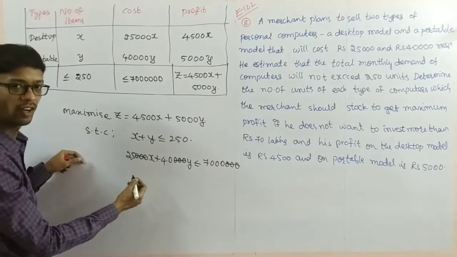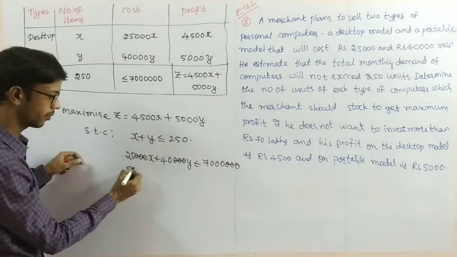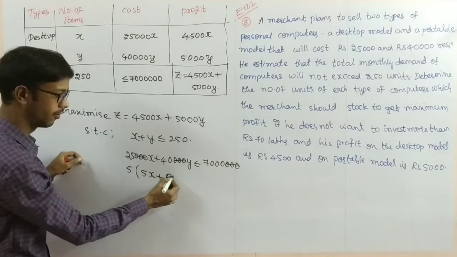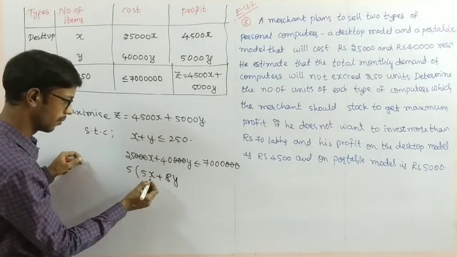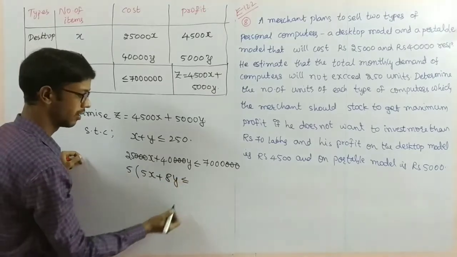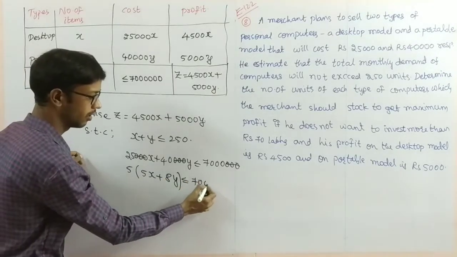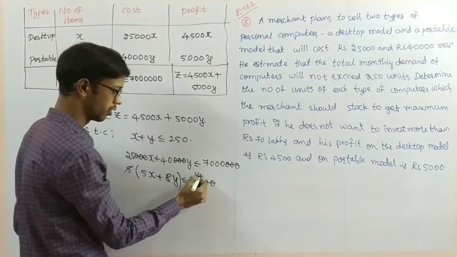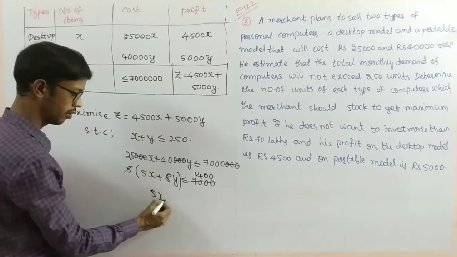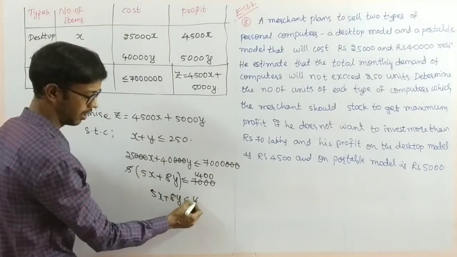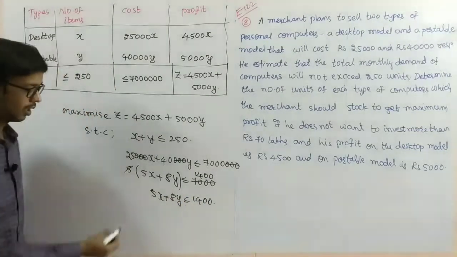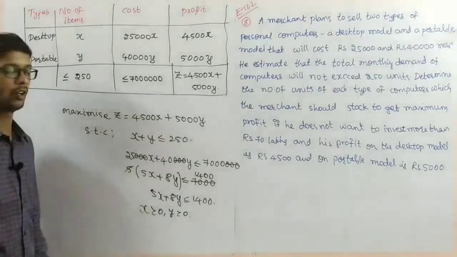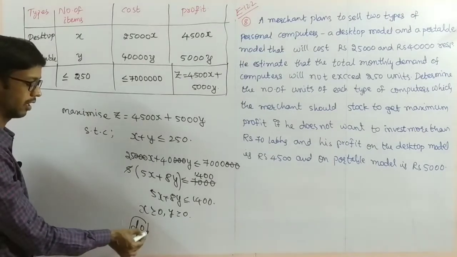And now in this one we can take 5 common. Taking 5 common, 5x plus 8y is less than or equal to 7,000. 5 ones are 5, 5 fours are 20. So the constraint becomes 5x plus 8y less than or equal to 1,400. x is greater than or equal to 0, y is greater than or equal to 0. Non-negative constraints. Drawing the graph is the homework.